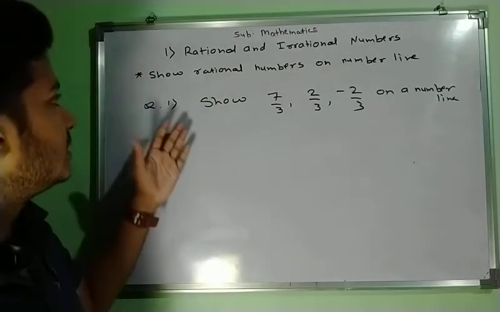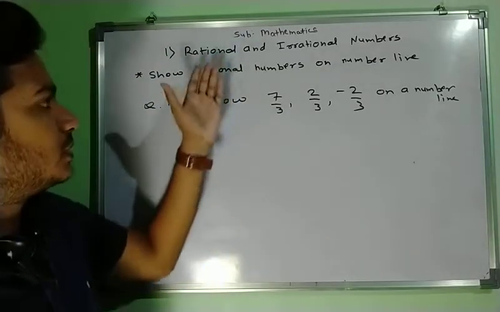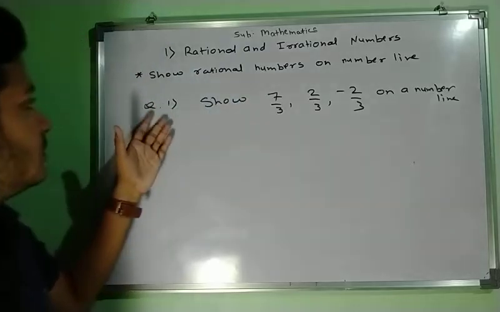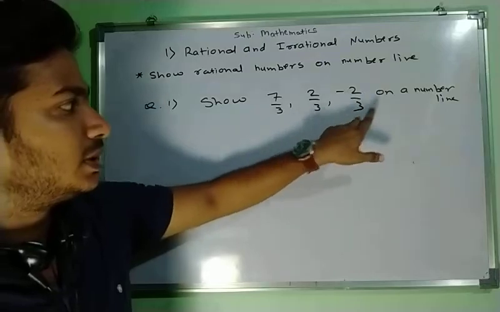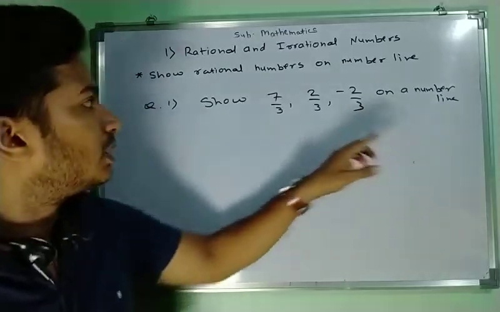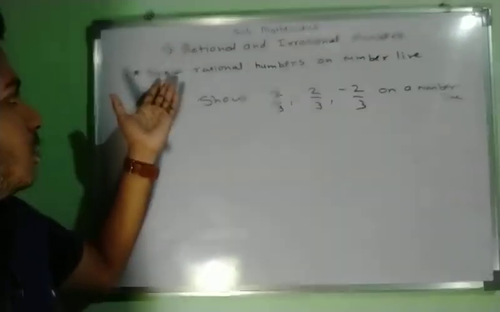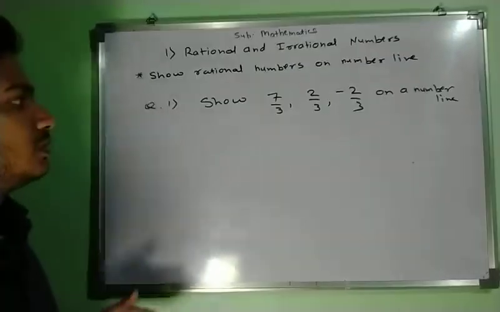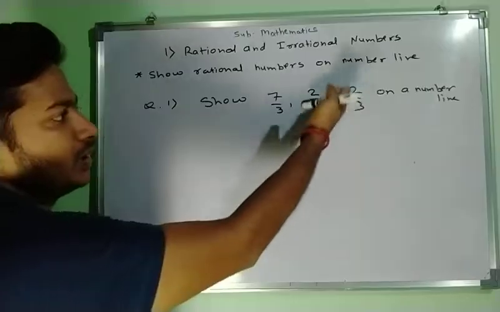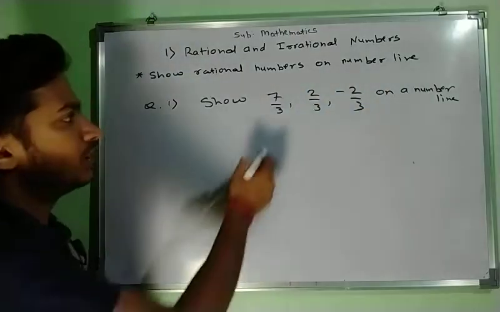As we know what rational numbers are, we have seen the definition. Now the question will be like: show 7 by 3, 2 by 3, minus 2 by 3 on a number line. Okay. Now we are seeing the topic, showing rational numbers on the number line. We have to show these on the number line. Now look at the question.